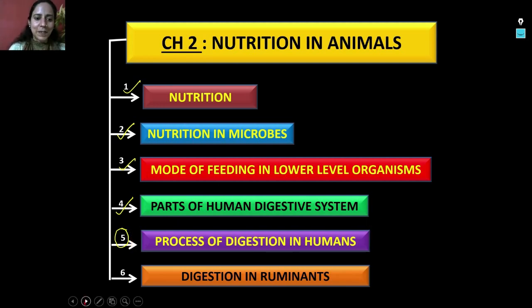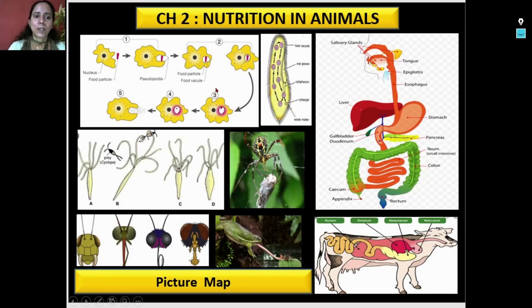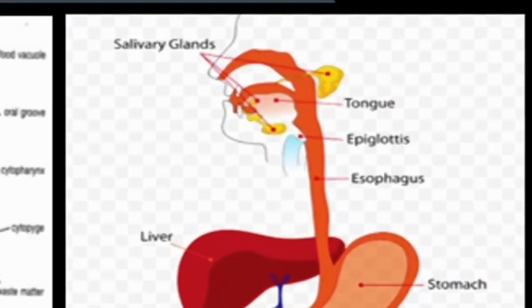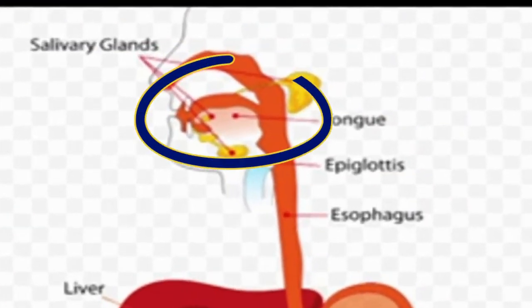This entire chapter is full of amazing facts and information. And if you are watching it for the first time, I want to take you to the picture map of this chapter. We are through with the mode of nutrition in microbes, and the feeding mechanism in insects and amphibians. My previous video was on different parts of the human digestive system, and today we continue from that. Today our focus will be on the process of digestion in the buccal cavity. So this much I am going to take up in today's video.